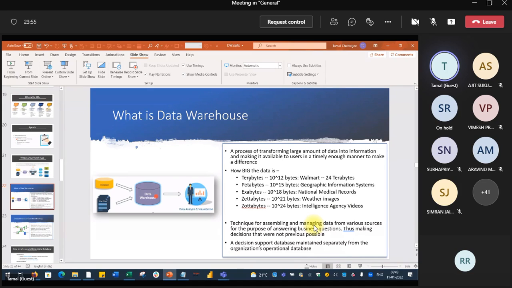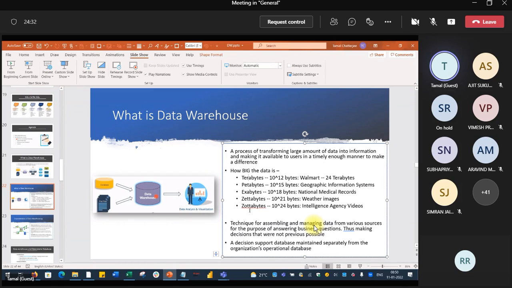So you can see how big the data is. We forget about megabytes and gigabytes. We start with terabytes. That is basically being used for Walmart. Then we have petabytes, that is the GIS system, obviously, because it is very frequently changing data, so the data size is very big. Exabytes, basically, this is being used for medical records.